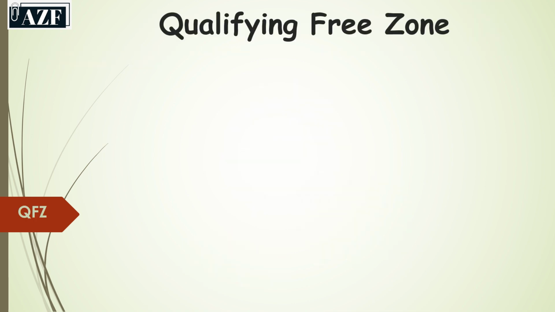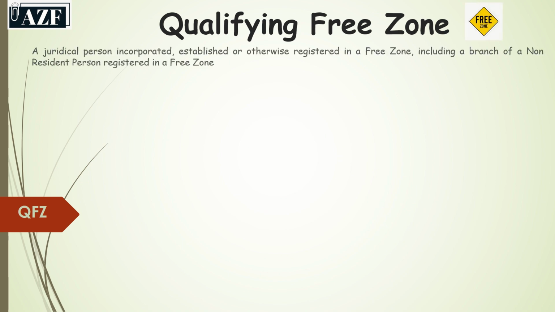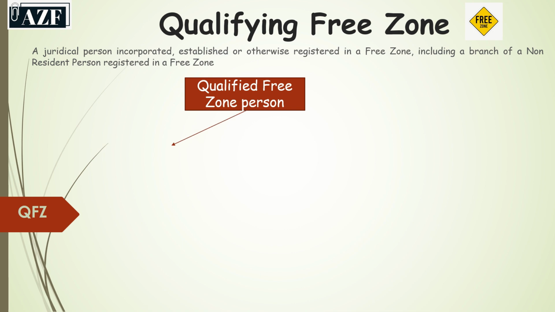To understand the impact of the corporate tax on the free zone persons, first of all, we need to know that in the context of the UAE laws, persons are generally categorized into two types. First is the natural persons. These include the individuals who are doing business independently and in their own capacity. Examples are freelancers, sole establishments, and civil companies. Even if these persons conduct their businesses from a free zone, they cannot be recognized as a free zone person under the UAE law.